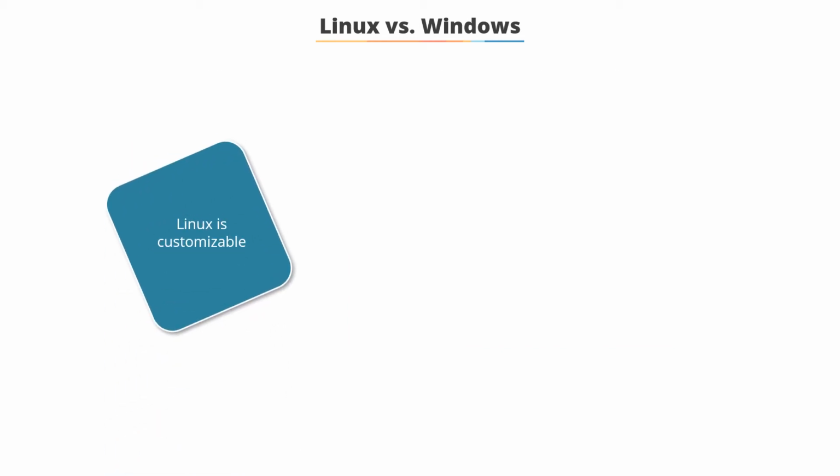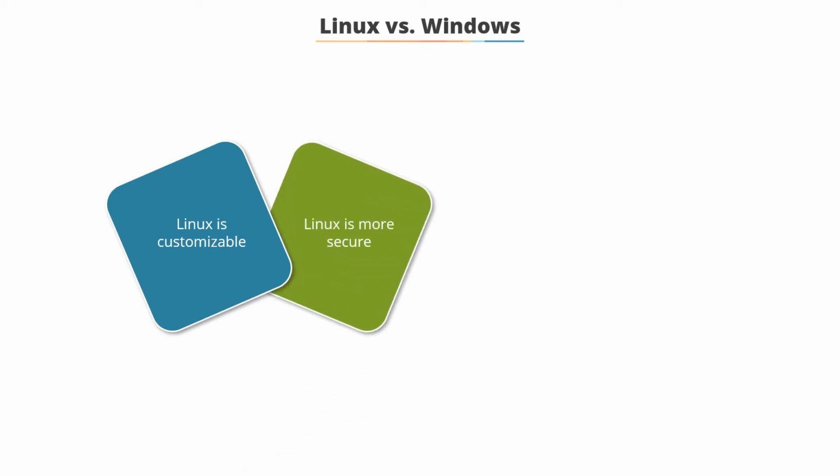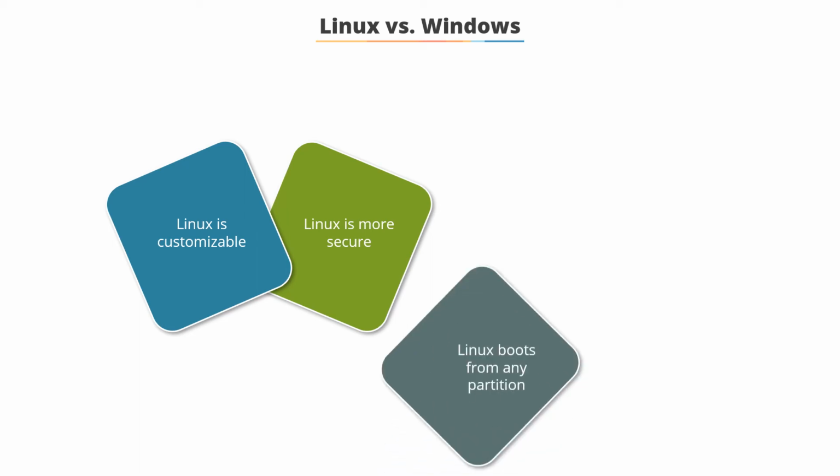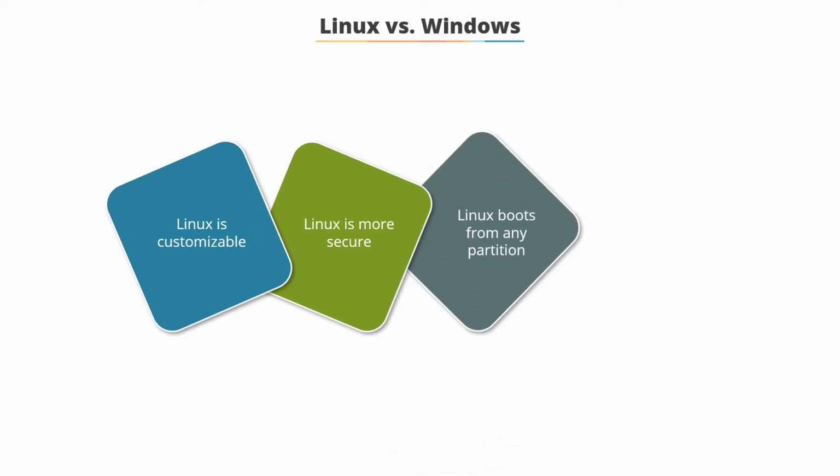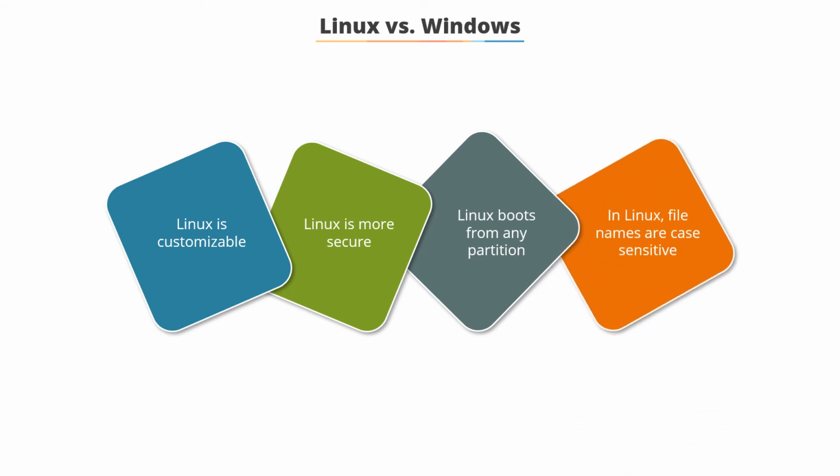Linux is customizable because it is an open-source operating system, unlike Windows. Linux is more secure when compared to Windows. Linux boots from any partition, whereas Windows will boot from the primary partition when you use the MBR partition scheme. Linux is case-sensitive, whereas Windows is not case-sensitive.